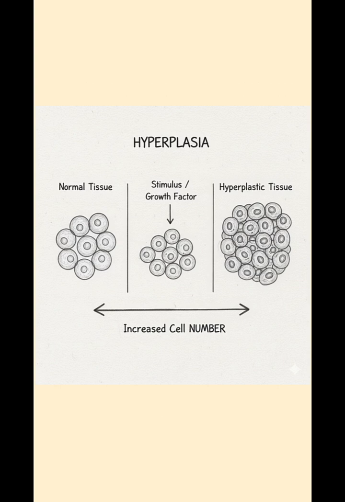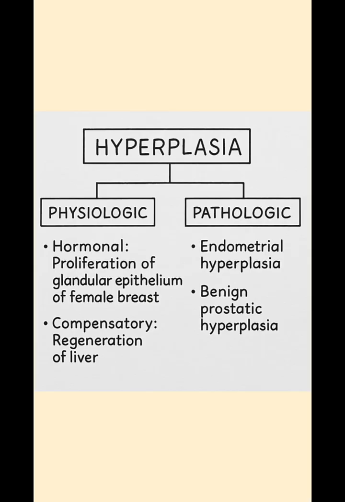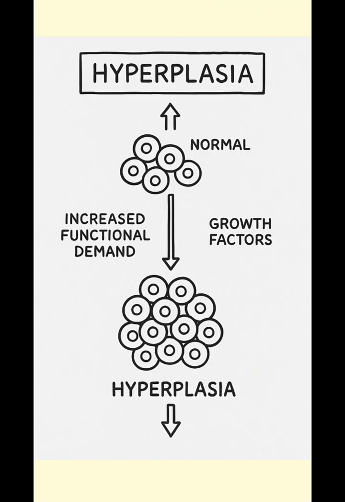Hyperplasia is defined as increase in number of cells in an organ or tissue in response to stimulus. There are two types of hyperplasia: physiological hyperplasia and pathological hyperplasia. The examples of physiological hyperplasia are proliferation of the glandular epithelium of the female breast and compensatory regeneration of the liver. An example of pathological hyperplasia is endometrial hyperplasia. Hyperplasia is due to increase in functional demand, which will cause stimulation of growth factors, ultimately resulting in increasing of